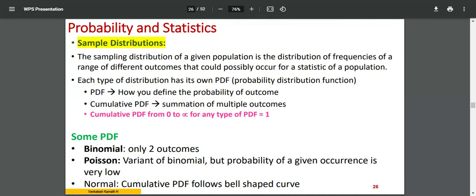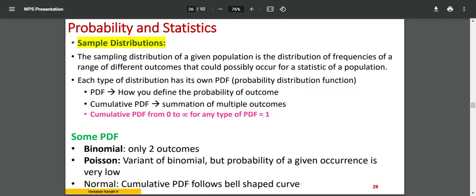Okay, distributions. Under probability, you have sample distributions. Sample distribution in the sense of individual values, what you get. Each variable is sometimes a continuous variable, sometimes a discrete variable. A discrete variable means you have a limited number of possibilities or outcomes. For example, I'll take the probability density function for the binomial distribution. For a binomial distribution, there are only 2 outcomes. For example, gender follows a binomial distribution.